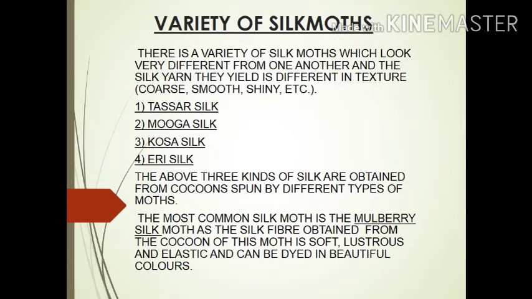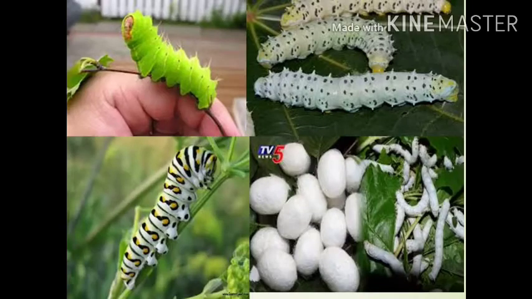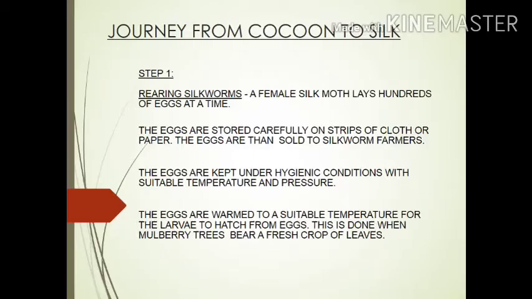Variety of silk moths. There are 4 different varieties of silk moths based on their texture: tussar silk, muga silk, kosa silk, eri silk. The above 3 kinds of silk are obtained from cocoons spun by different types of moths. The most common silk moth is the mulberry silk moth, as the silk fiber obtained from the cocoon is very effective. Journey from cocoon to silk.